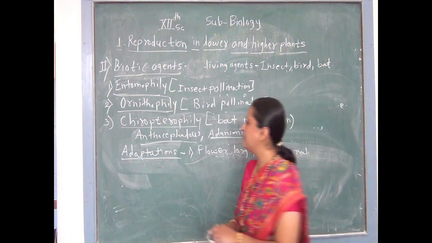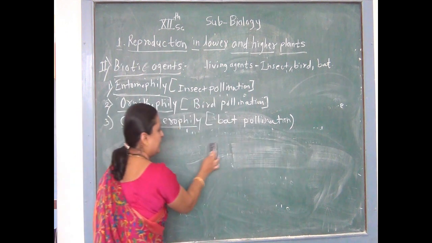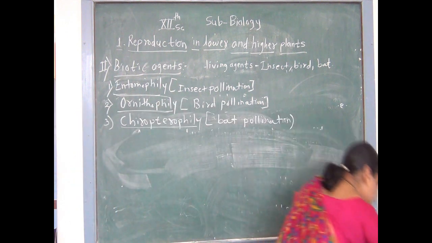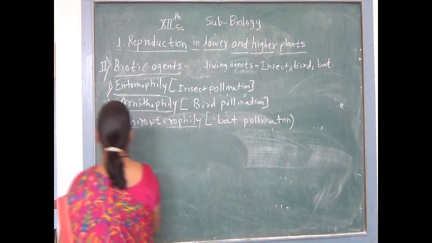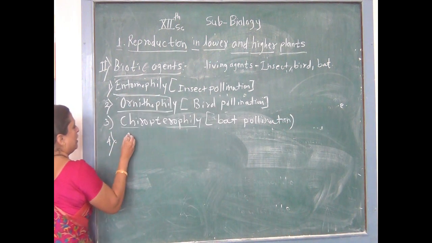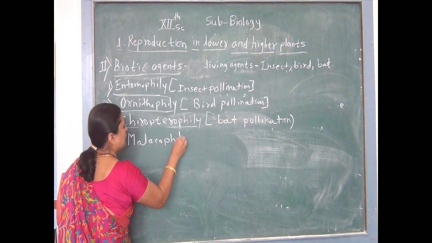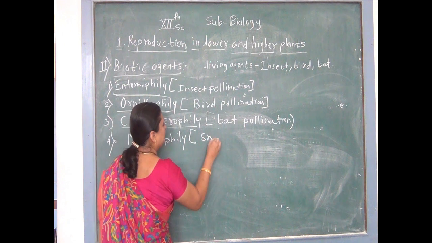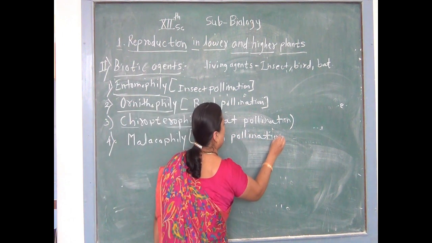But another 3 types, that is biotic agents, are not covered in our textbook, पण एसएसटी साठी आपल्याला त्याचा अभ्यास करायचा आहे. Fourth one is called malacophily. What is malacophily? That is snail pollination is called malacophily.